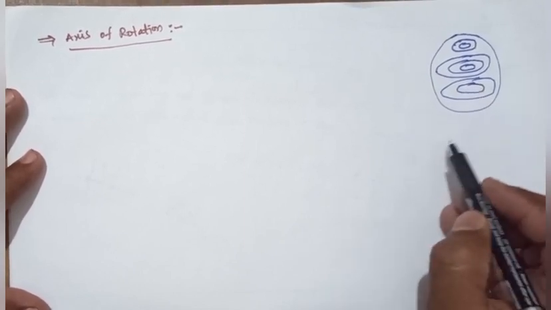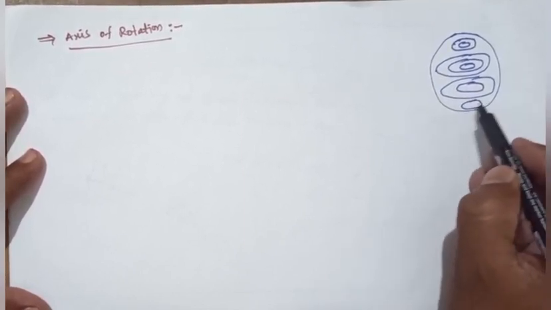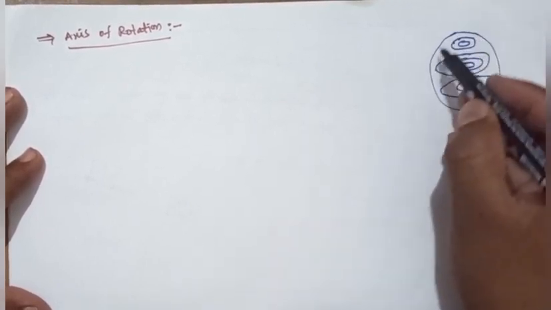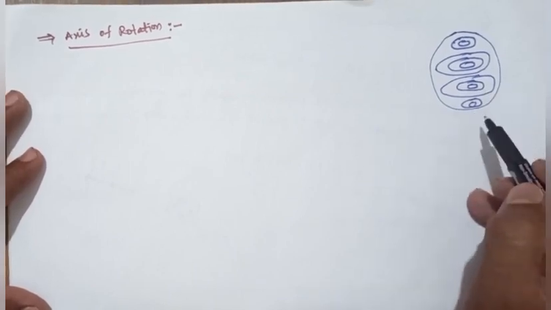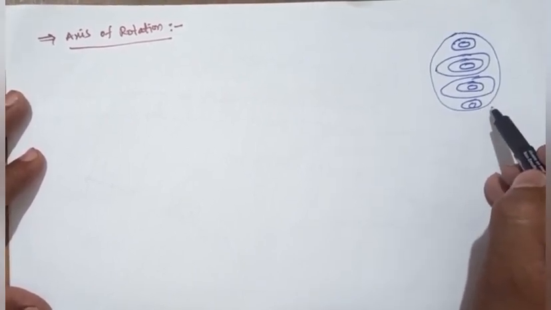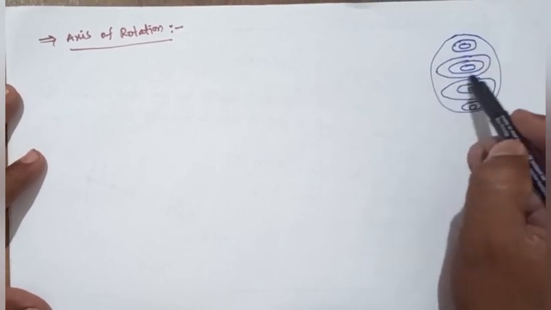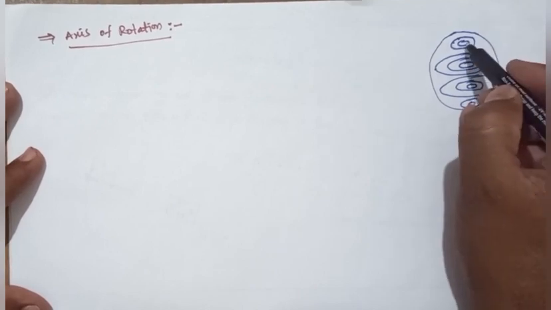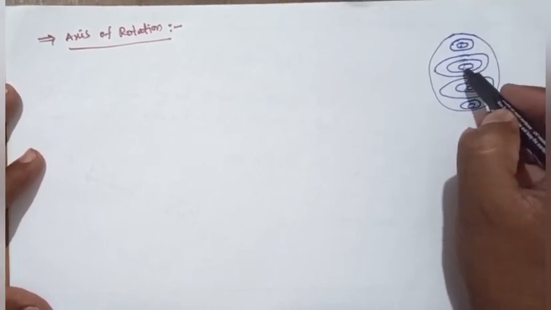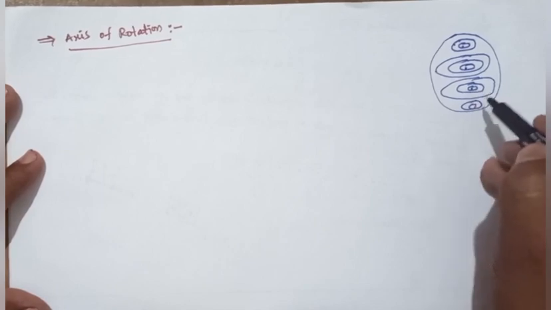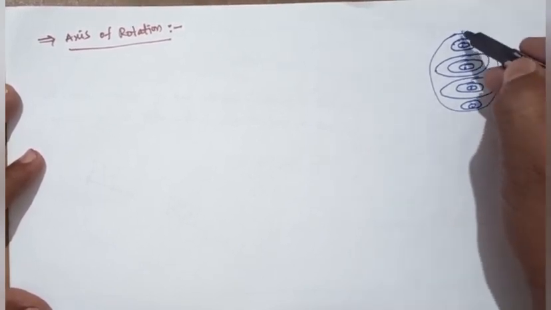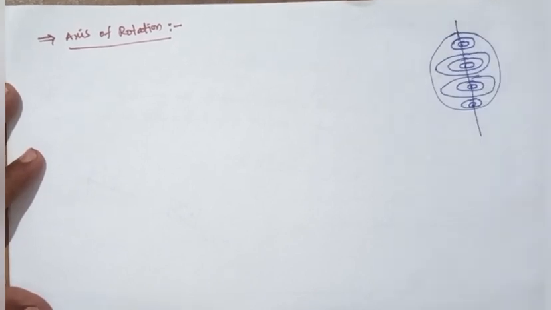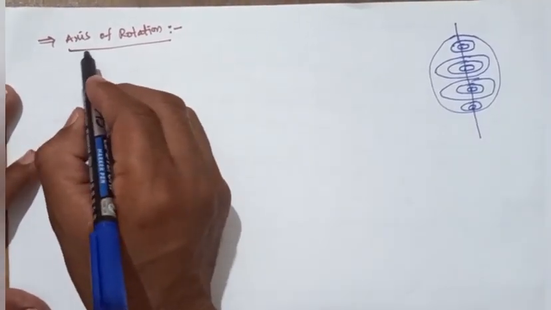Here, another particle is also in rotational motion. In this sphere, there are so many more particles, and these particles are also in rotational motion. In this rotational motion, there is the center of the particles, here the center, here the center, here the center. The line joining the centers of the particles is called the axis of rotation.